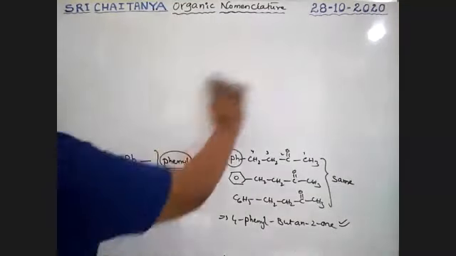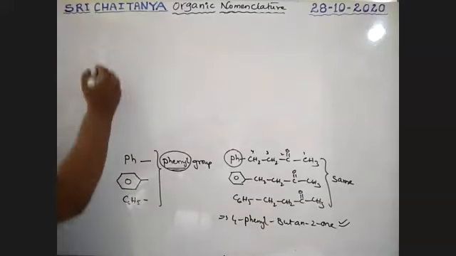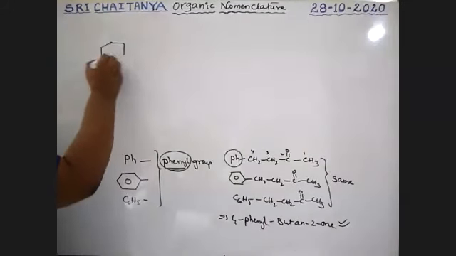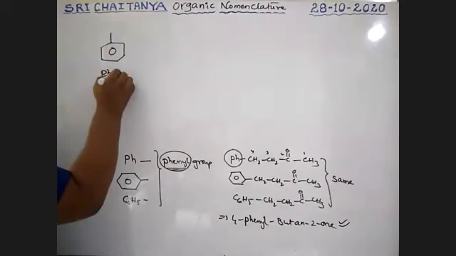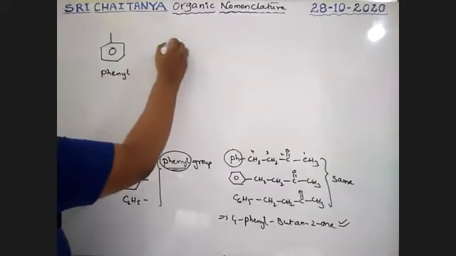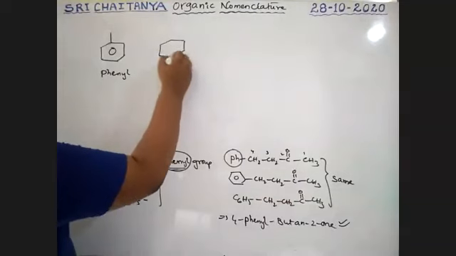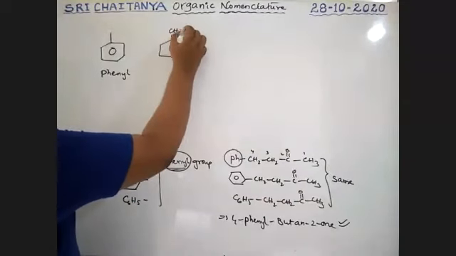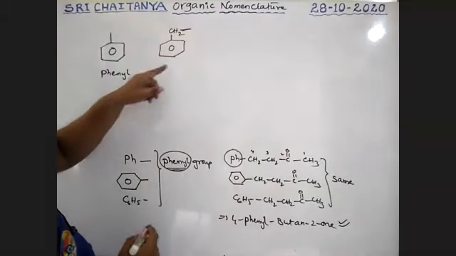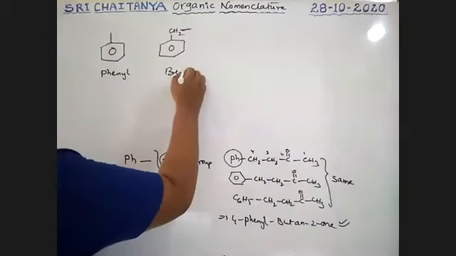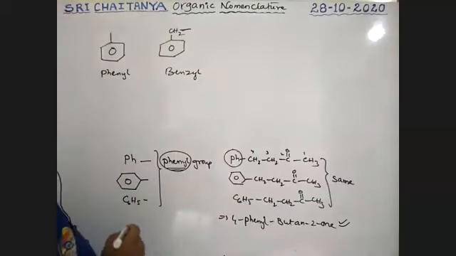See, boys. A benzene ring, this is a phenyl ring ending. If the same benzene is bonded with CH2, that is a benzyl ending. Benzyl group.